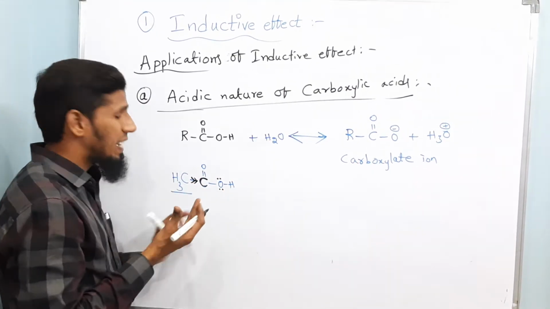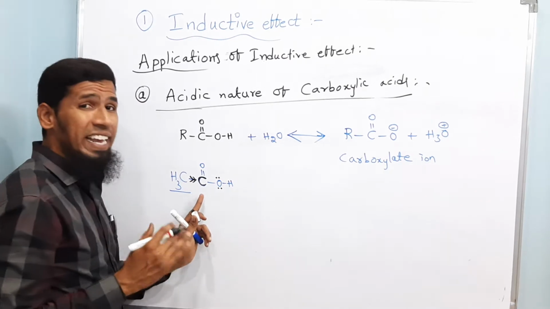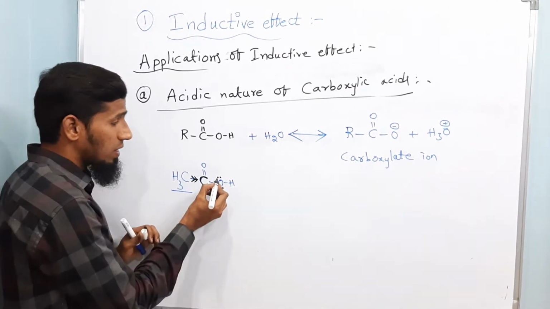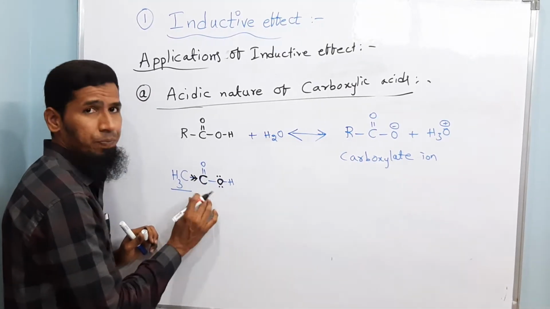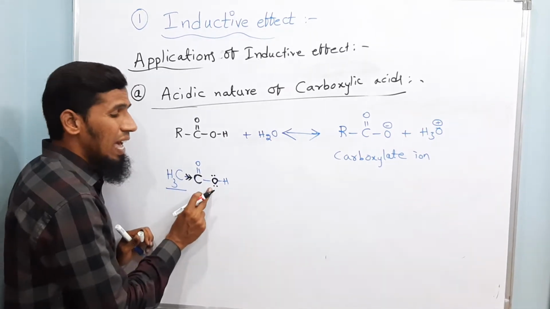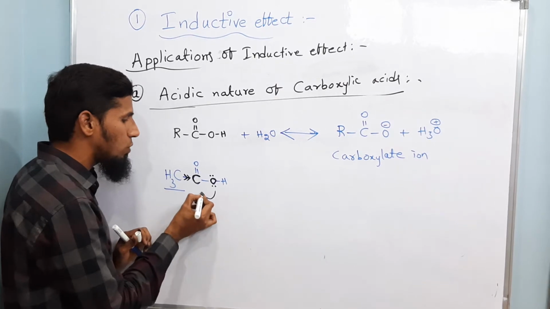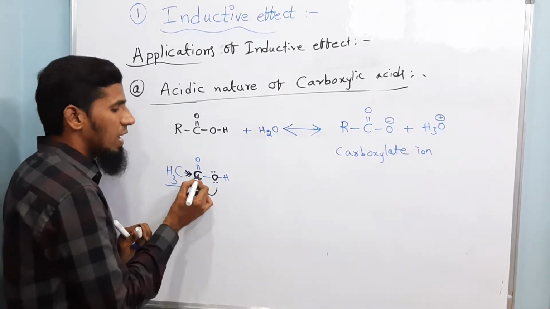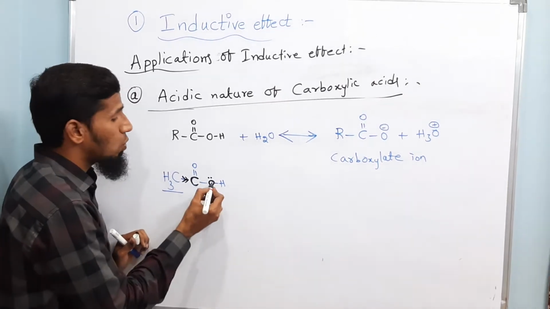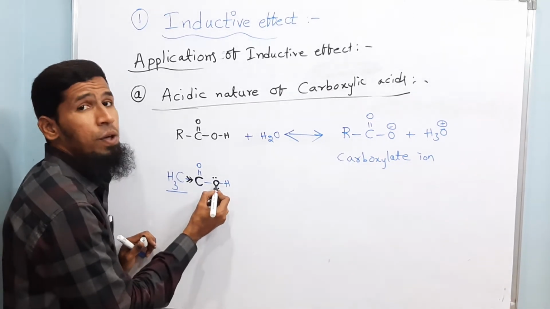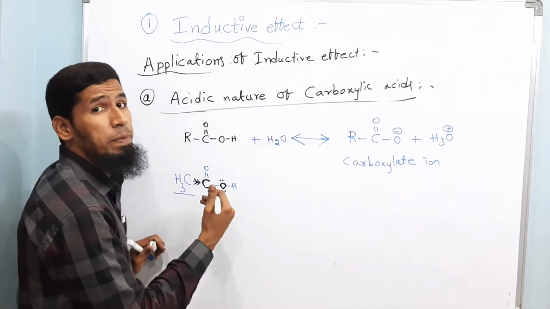When electron density at this particular carbon is high, it takes very few electrons from this oxygen, because it is already having more electron density. So electron density on this oxygen will be more. Why?